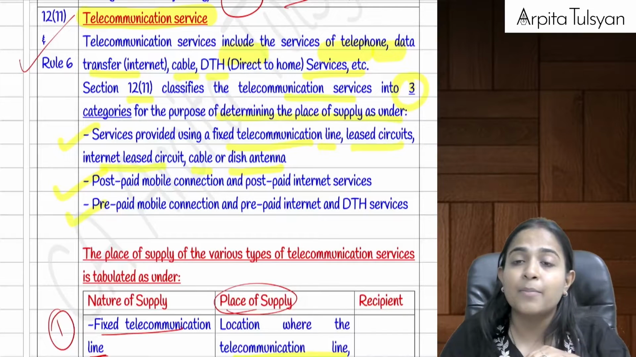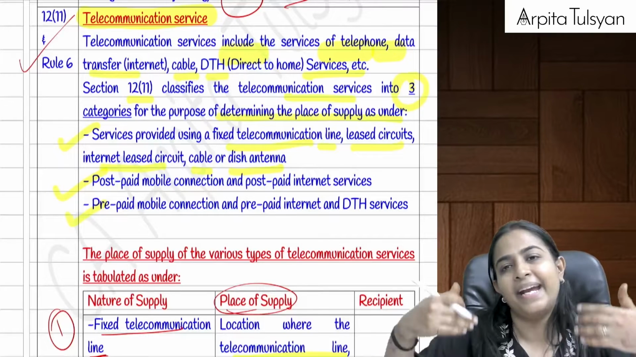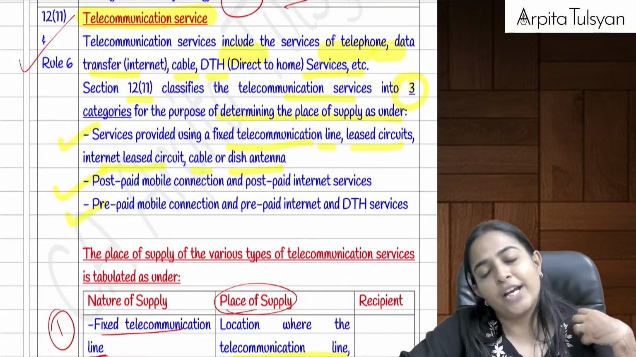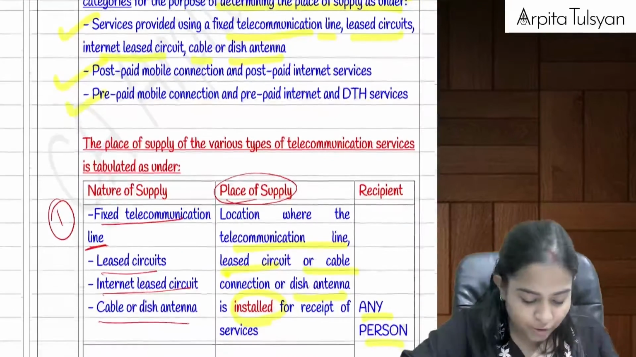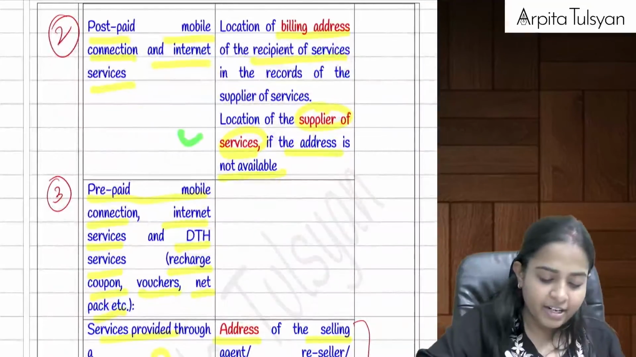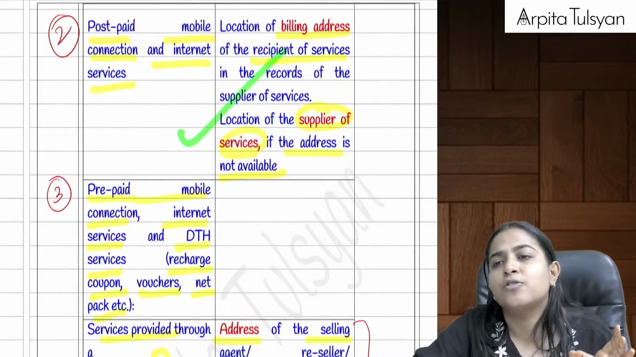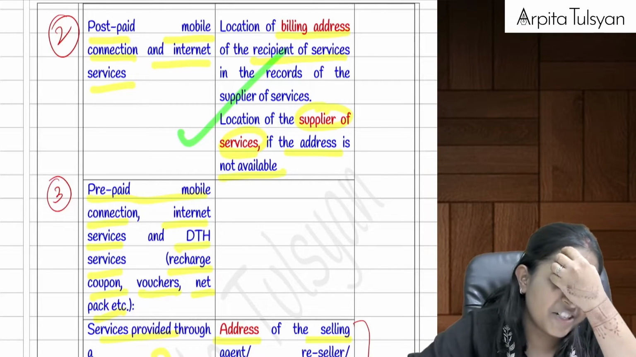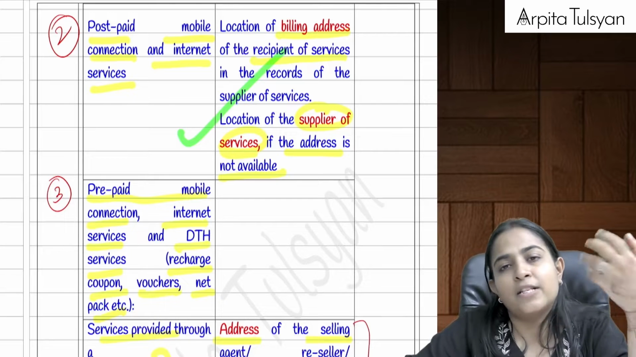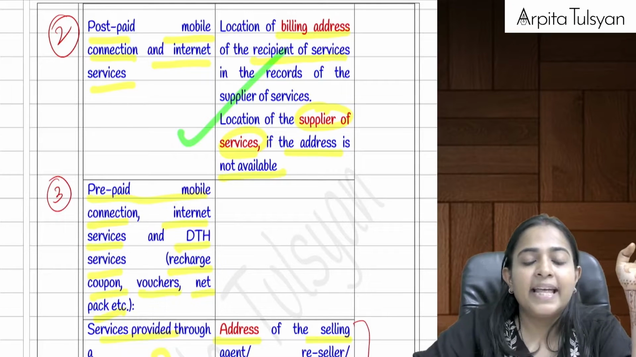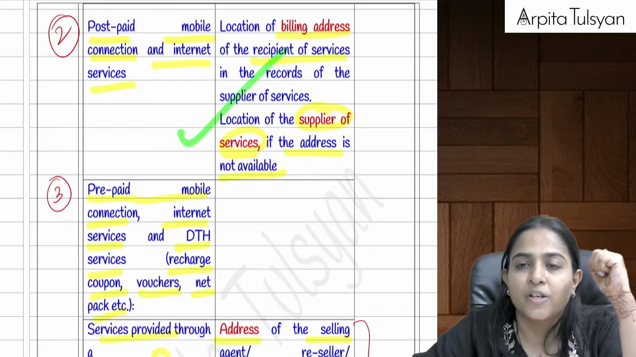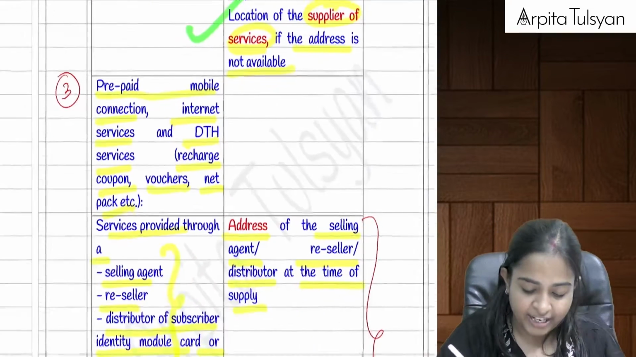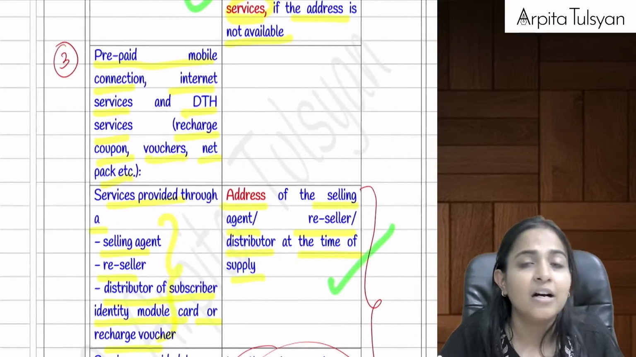Then we discussed postpaid. In postpaid, generally my address is with the telecommunication service provider, so the location of the billing address will become the place of supply, right? That is given here. If by chance the address is not available, then we are left with no option, and the location of the supplier will become the place of supply. But generally in case of billing, the address of the recipient is available. Then about prepaid: if prepaid vouchers are being sold by agents, distributors, etc., then the address of that selling agent will be considered as the place of supply.